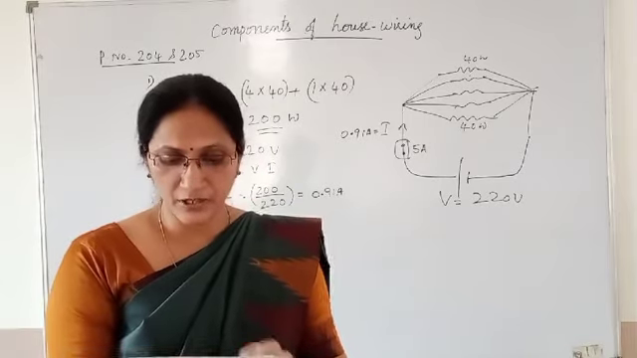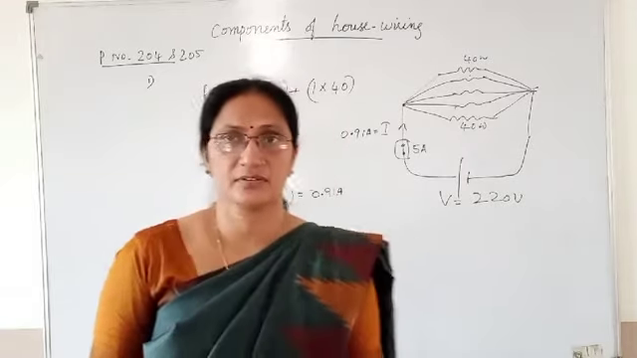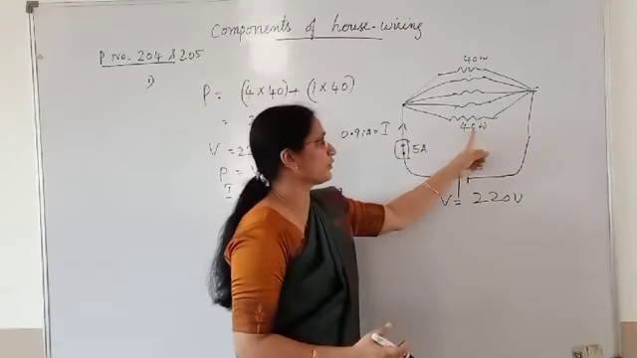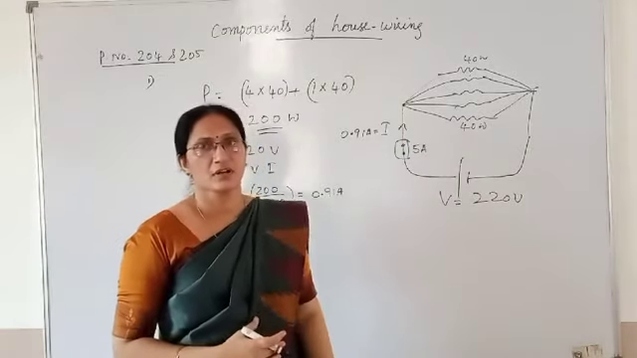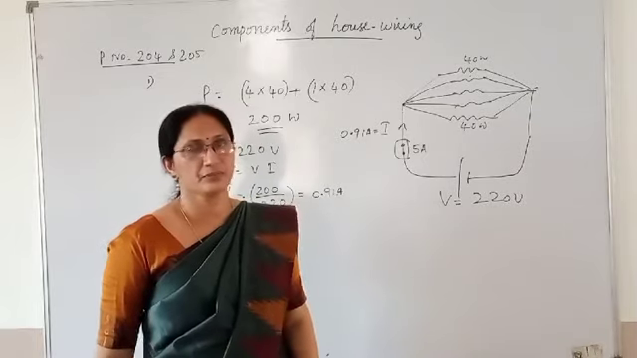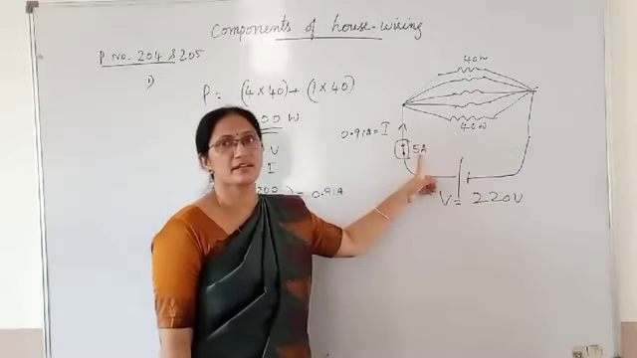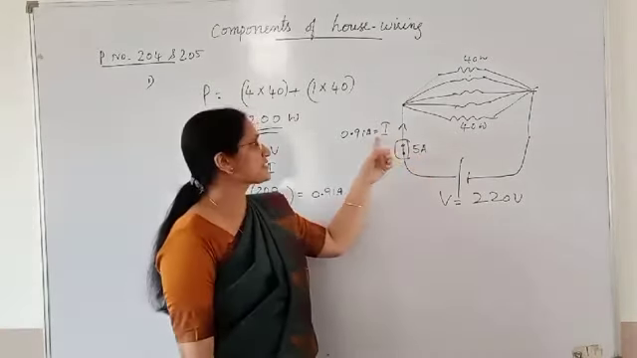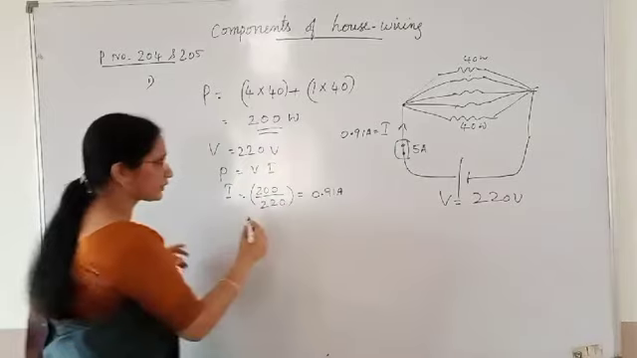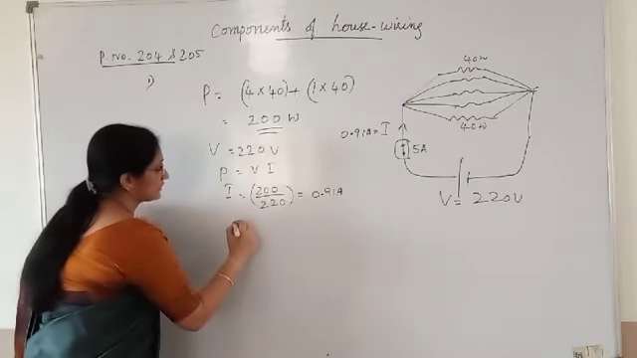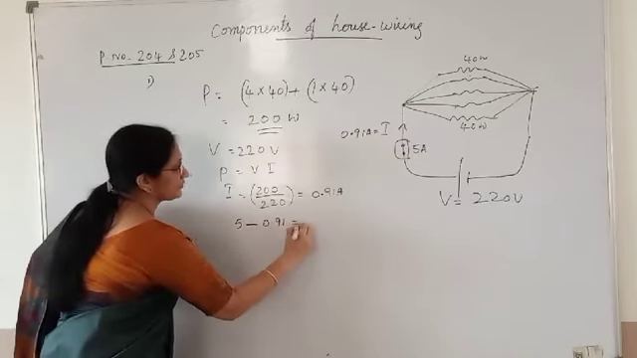Now second part: how many more tube lights of 40 watt can also be lighted? How many more tube lights of 40 watt can you connect in the circuit having 5 ampere fuse? Maximum current that can be tolerated by the fuse is 5 ampere. At present the current is 0.91 ampere. So how much more current can this circuit tolerate? Calculate it first. It is 5 minus 0.91.